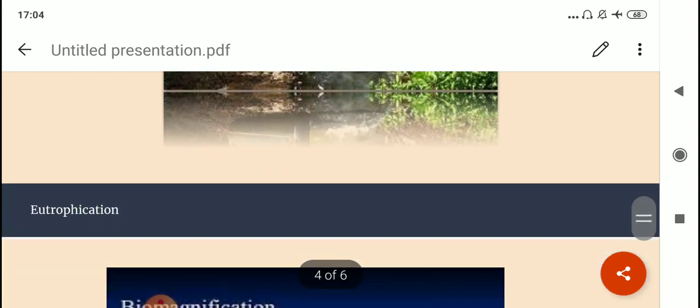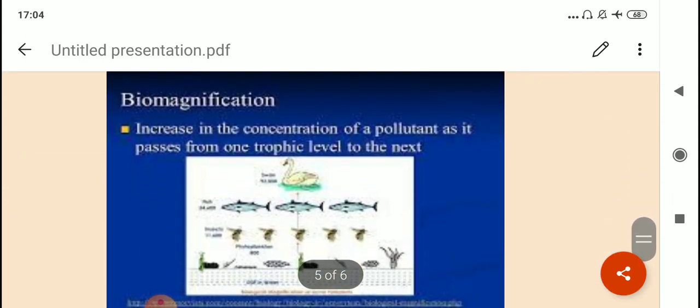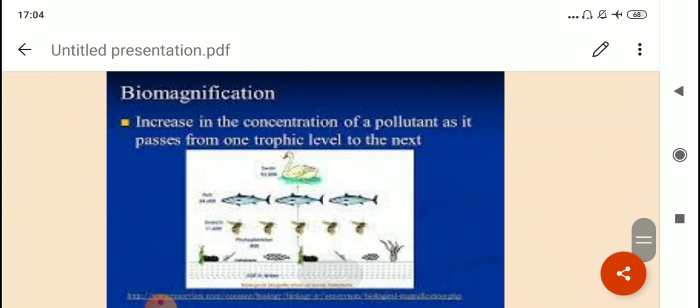All right, next is biomagnification or biological magnification. As I told you, the word magnification means to increase. See children, here it is written: increase in the concentration of a pollutant as it passes from one trophic level to the next. Now again, because of some human activity, the water body got polluted. A lot of toxic substances accumulated in the water body.